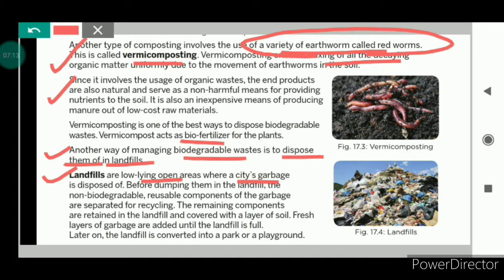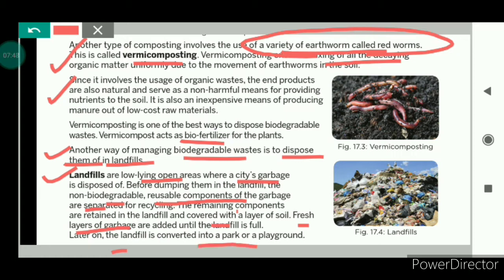But before dumping the garbage in the landfills, the non-biodegradable, reusable components of the garbage are separated out. That means the non-biodegradable waste that can be reused or recycled will be separated out, and the remaining components will be dumped in the landfill, and afterwards they will be covered with a layer of soil, and fresh layers of garbage are added until the landfill is full. And later on, when the landfill is full, it is converted into a park or a playground.